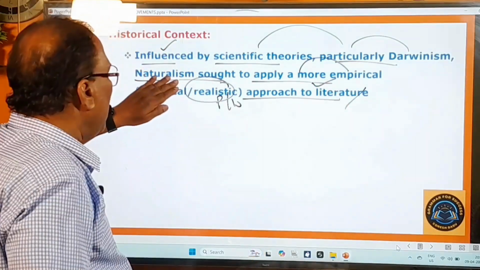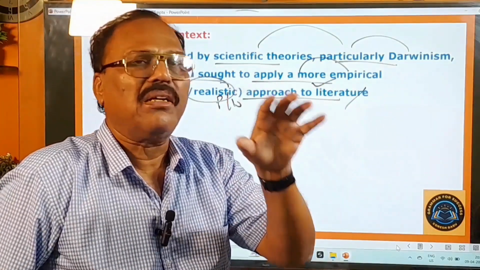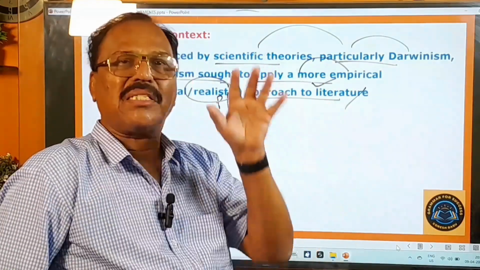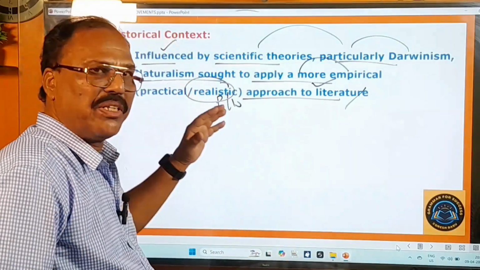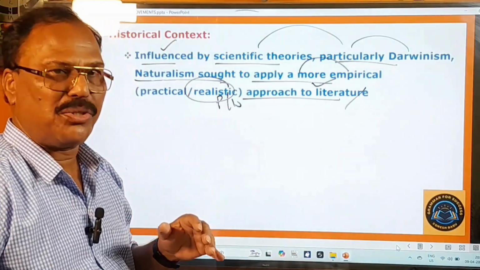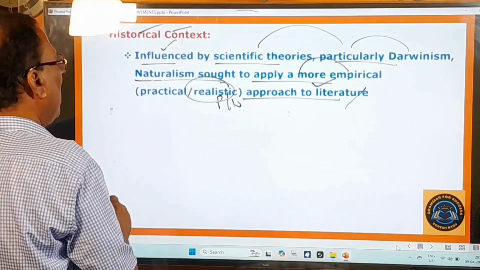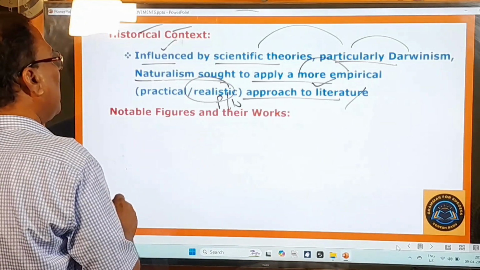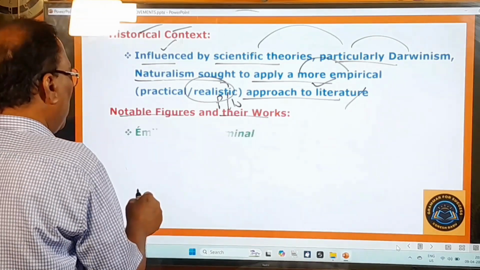That means this naturalist movement wanted the writers and the poets to write literature which is as realistic as possible. So that is what this naturalist movement wanted the poets and the writers to do, right? That is all about the historical context. Let us now learn about the poets and the writers of this period, notable figures and their works. So here you pay attention.